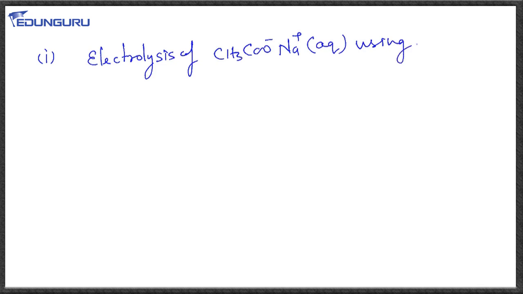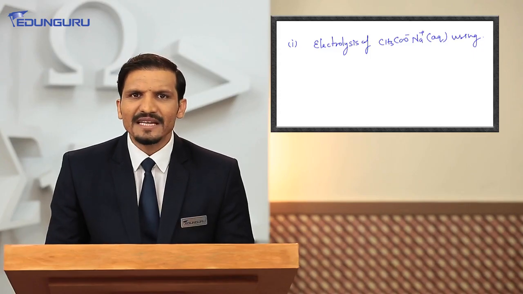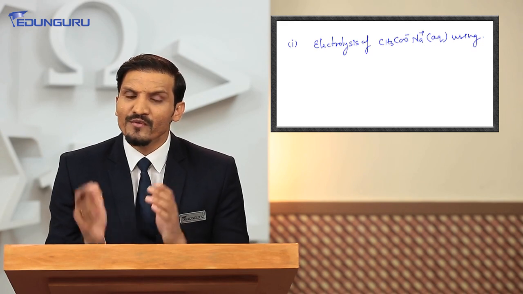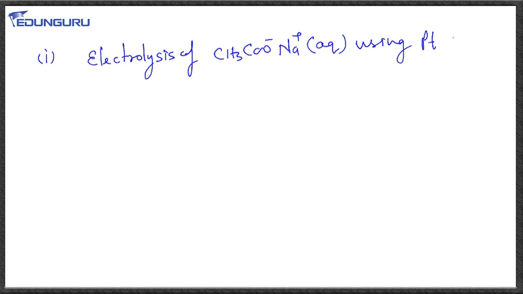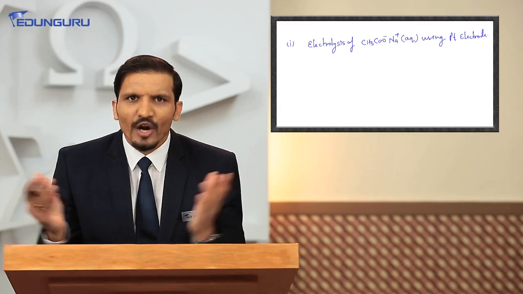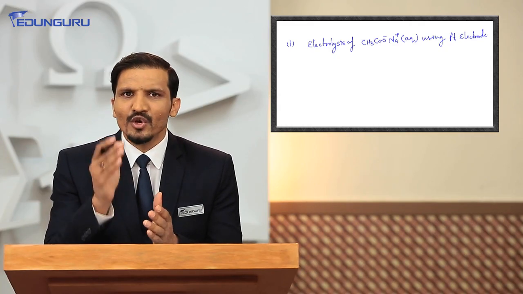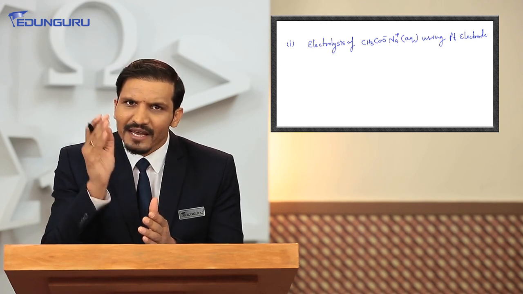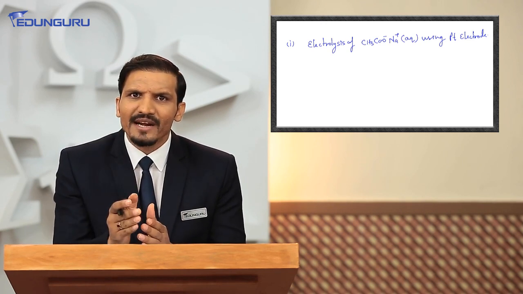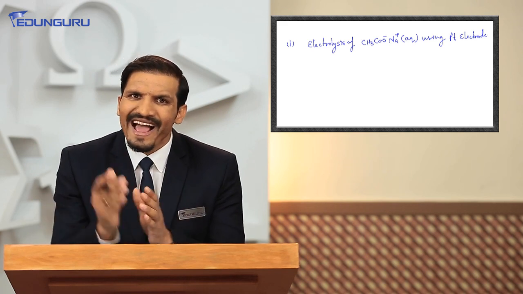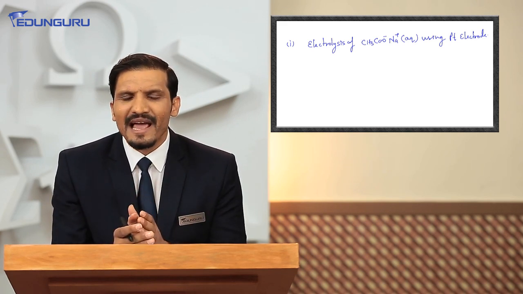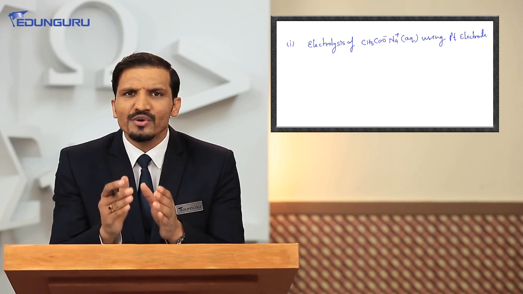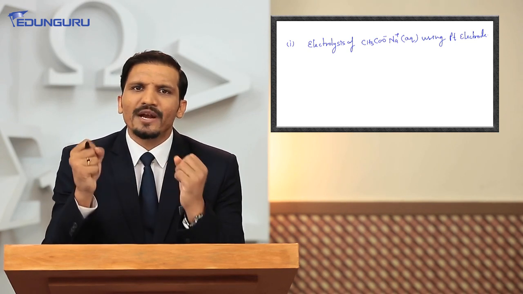Using platinum electrodes, because we can have some other types of electrode, and electrode is going to influence the nature of product. So we use inert electrode, that is platinum electrode. Some of you may think that we are taking platinum electrode because we are so rich. It's not about the richness, it is about the inertness. You know, platinum, gold, silver, they are the inert metals. So we want to take one electrode that is not going to react, that is not going to participate in the reaction, and the role of electrode is just to transfer electrons and just to absorb electrons.